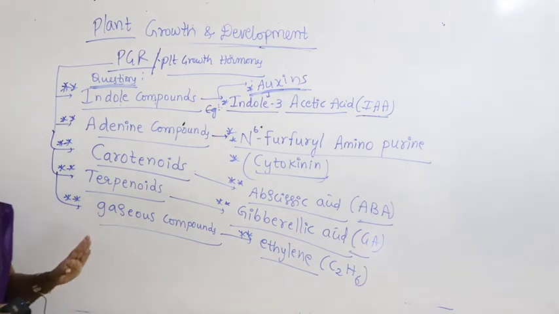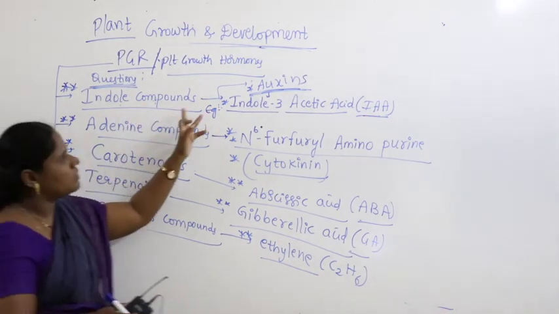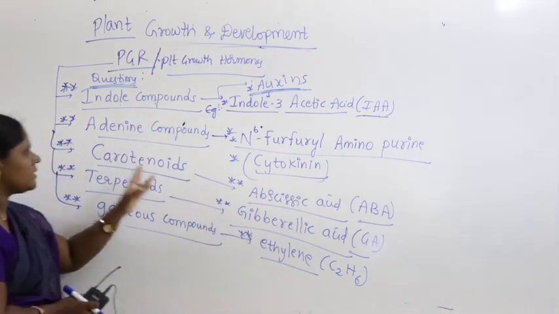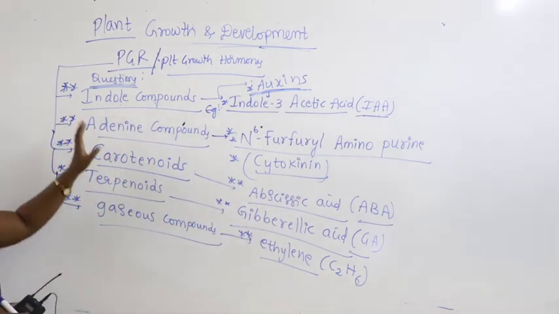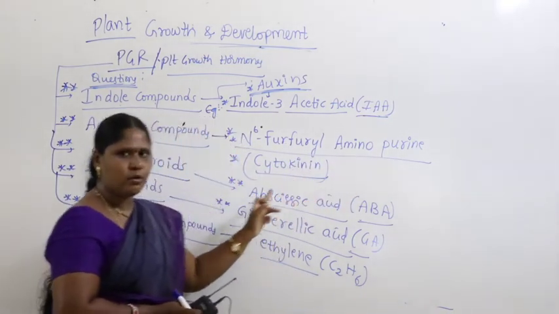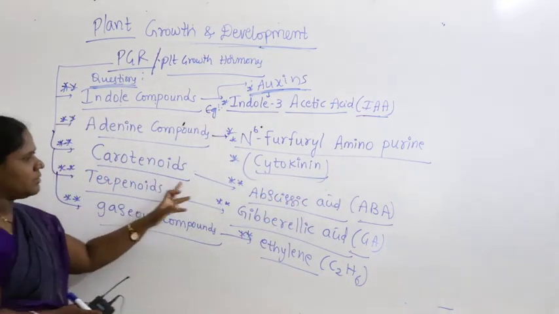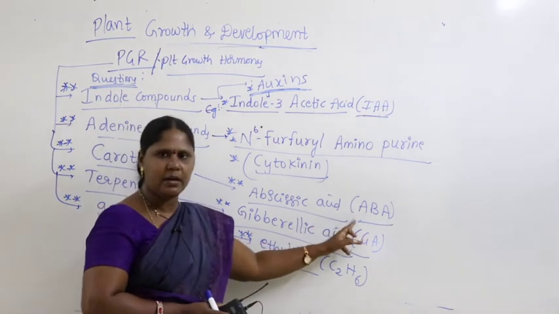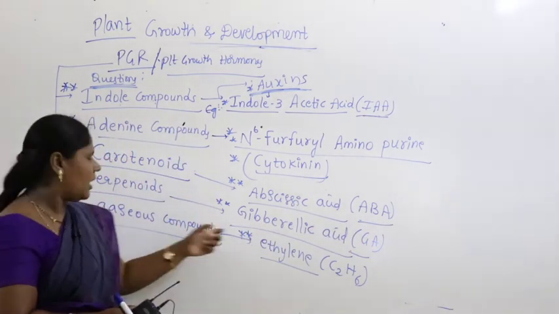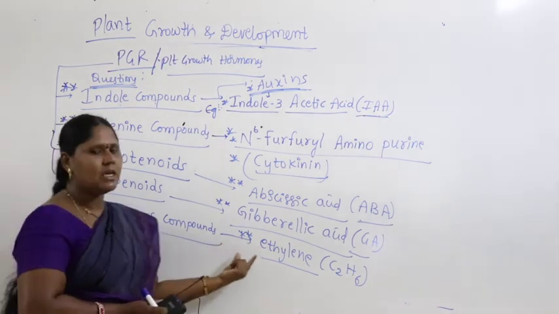Very, very important guys, try to remember indole compounds, auxins, indole 3 acetic acid. Practice a number of times on your paper, revise thoroughly, remember all the compounds. Adenine compounds means N6 furfuryl aminopurine, cytokinin. Third one, carotenoids means immediately you have to remember abscisic acid. Terpenoids means gibberellic acid, and gaseous compounds means ethylene.